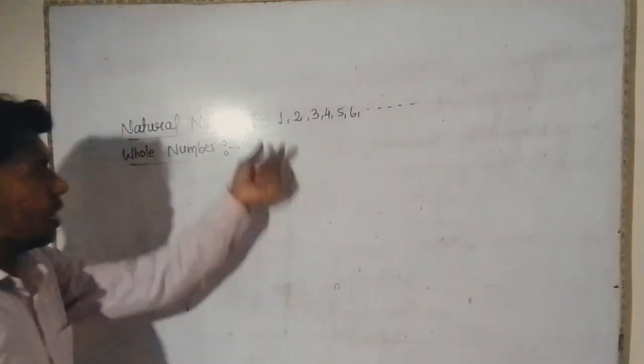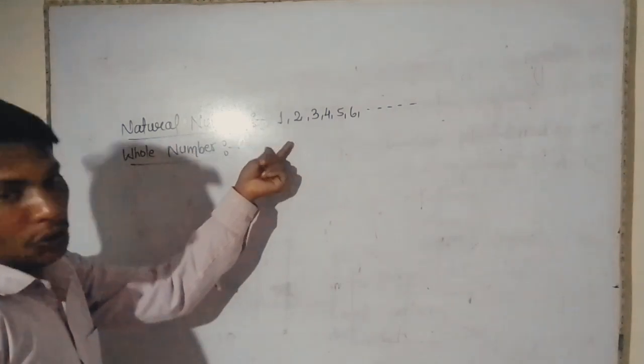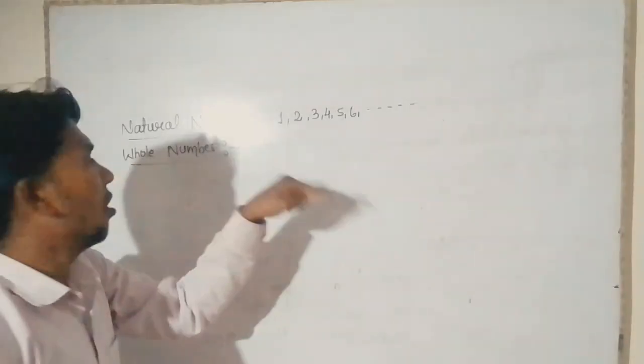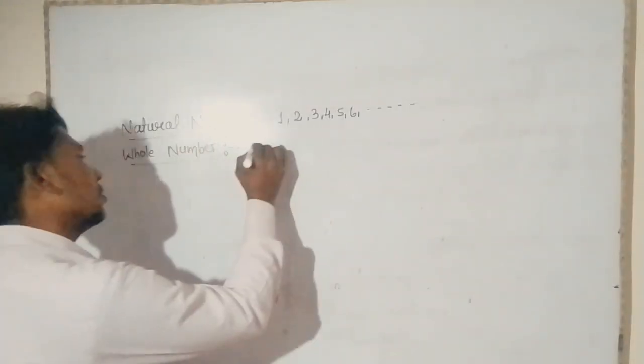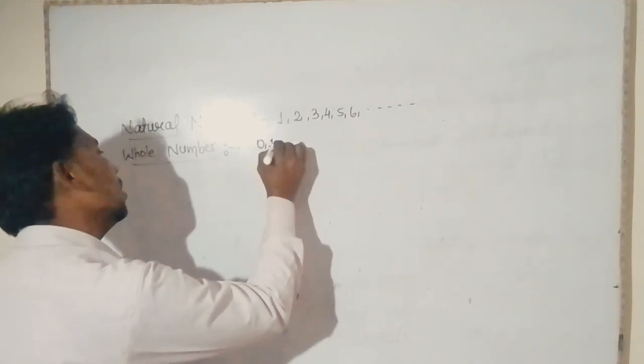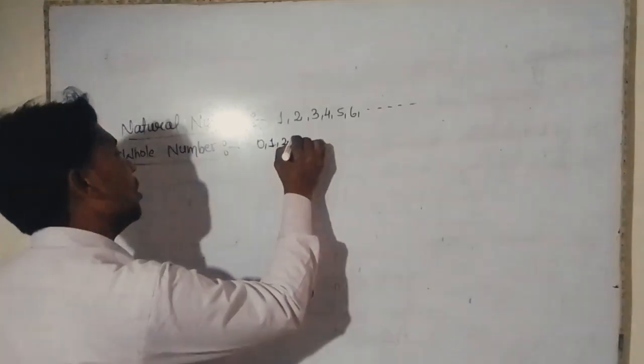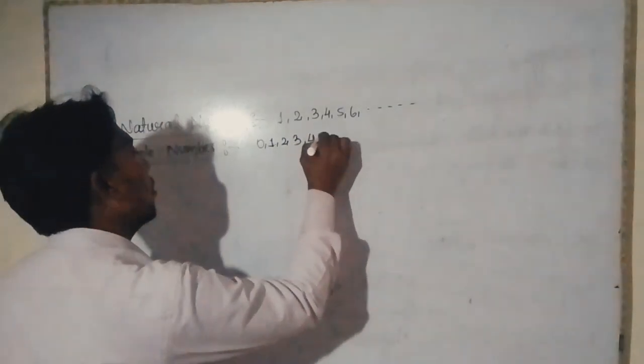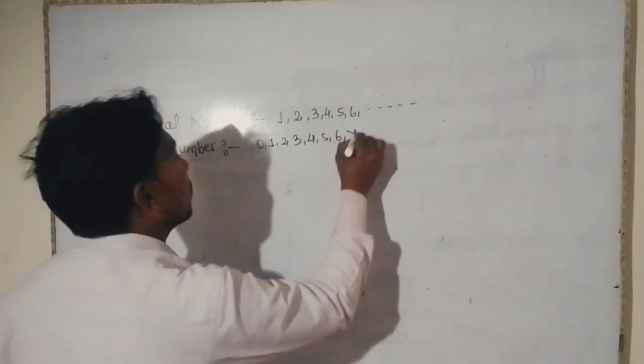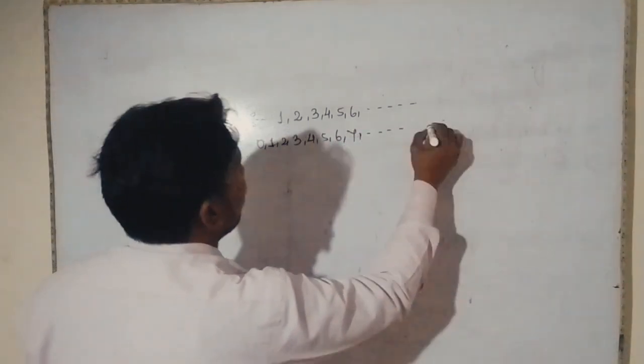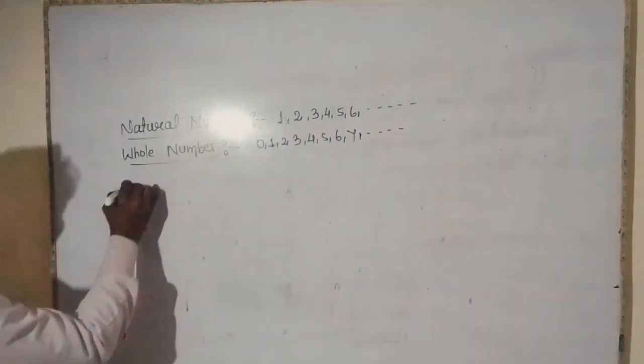And whole numbers: we include 0 along with the natural numbers, and that is called whole numbers.